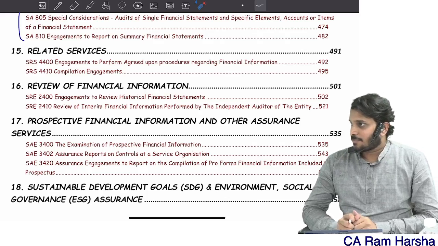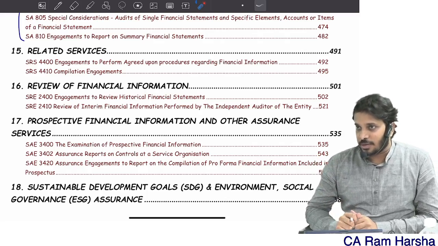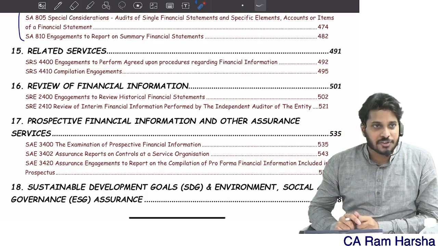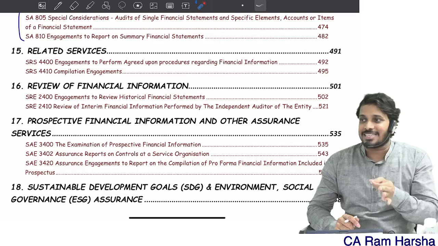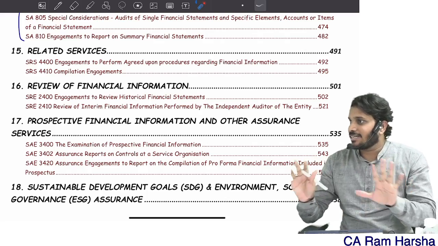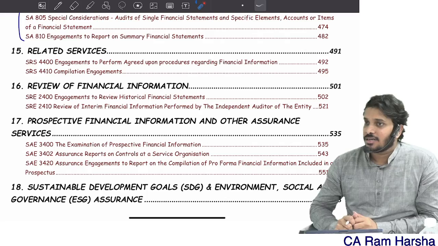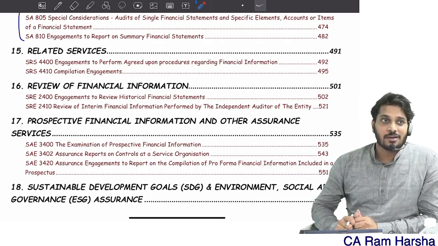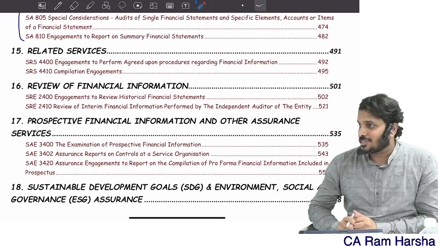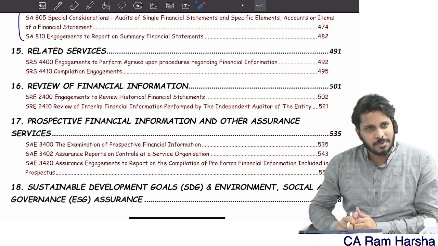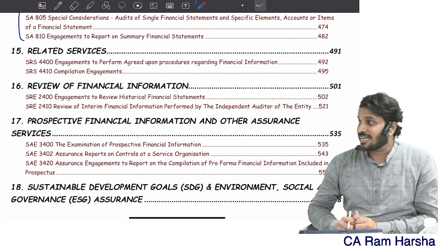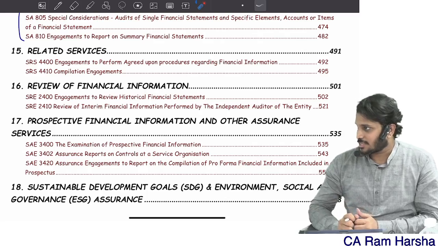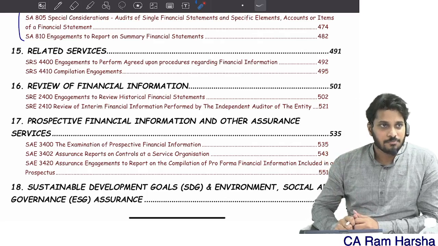What about an agreed upon procedure I am performing not related to financial information? There is no standard addressing that. Why? One of the reasons could be that there is generally no third party involved, or probably they did not feel the necessity to include a standard on that. So that could be the reason.